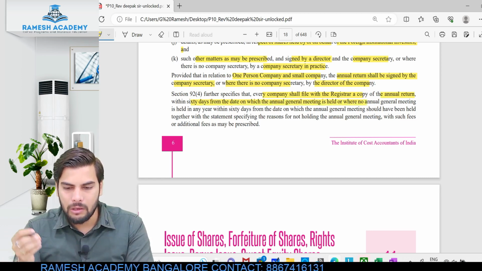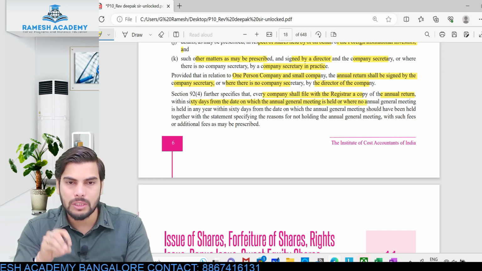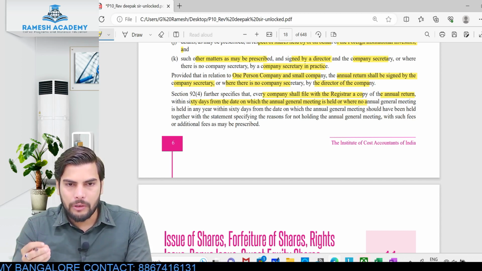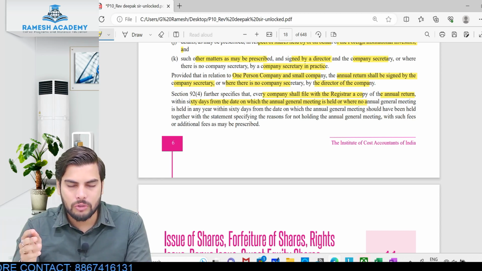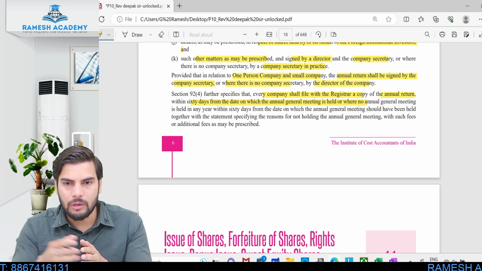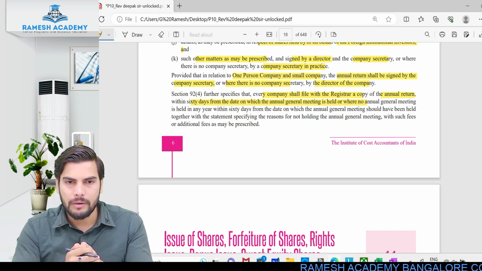So when the annual general meeting is not held, within 60 days from the date on which the annual general meeting was supposed to be held. So this annual return has to be submitted with the ROC. Once it is signed by the company secretary, it has to be submitted or uploaded with the ROC within 60 days from the date of the annual general meeting, or if the annual general meeting is not held, within 60 days from the date on which it was supposed to be held. Is this point clear? I hope you guys understood this.